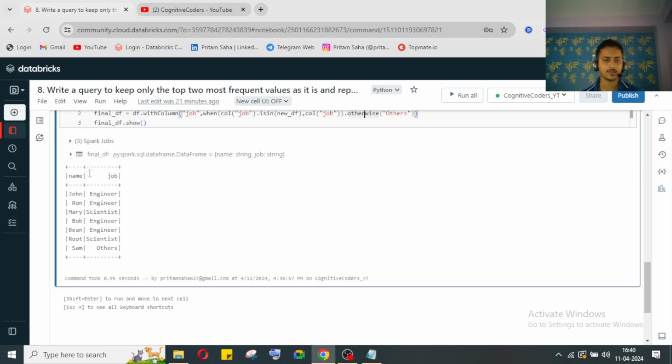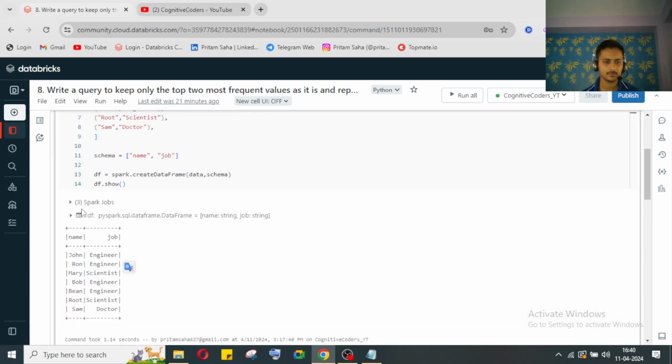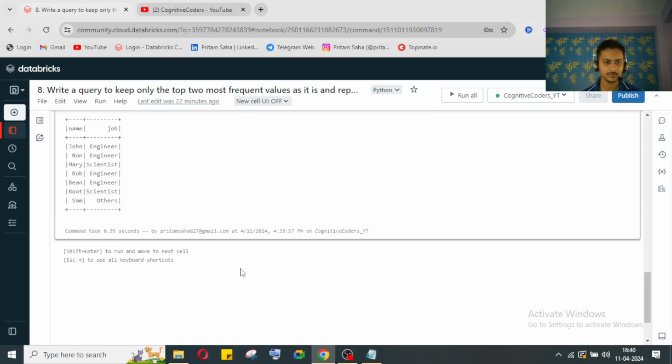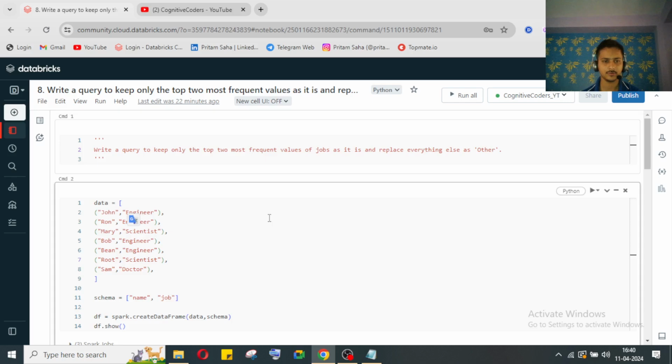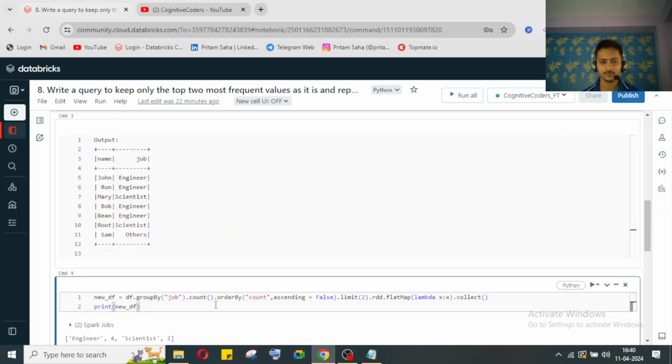Okay, now we are getting the output based on the data given. So they have given the output should be like this, and we are getting the output like this. Okay, I think you have understood the concept. It's a little bit tricky. You just need to think about how to execute your logic.